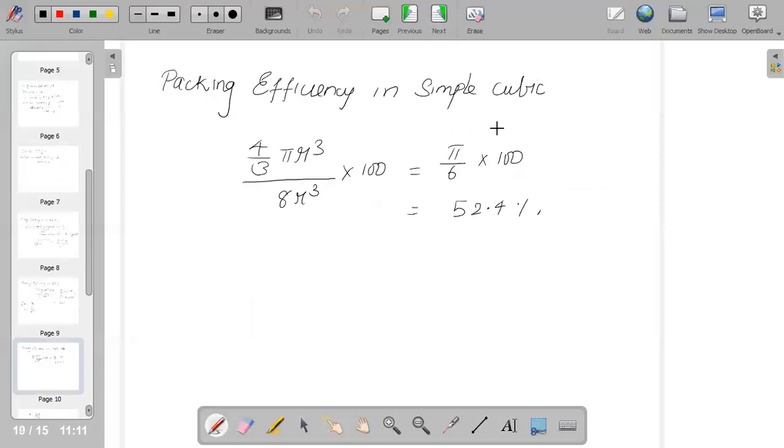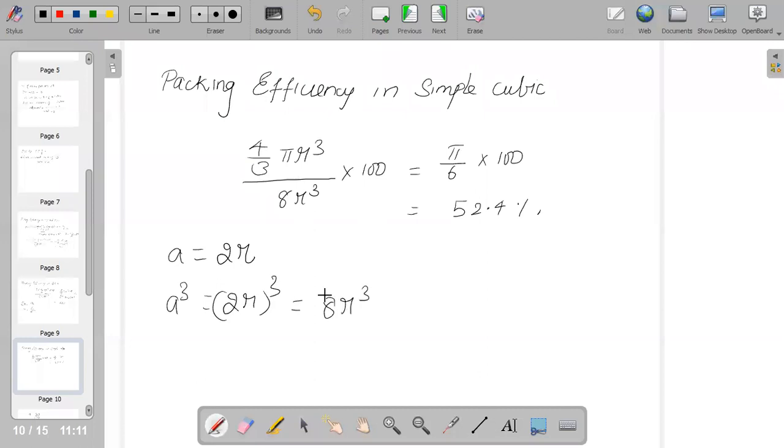And packing efficiency, if you calculate in simple cubic, it's still simpler because in simple cubic, a is going to be equal to 2r, and the volume, we can say a cube is equal to 2r the whole cube, which will give you 8r cube.